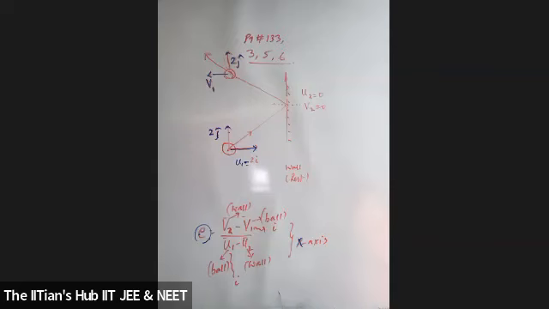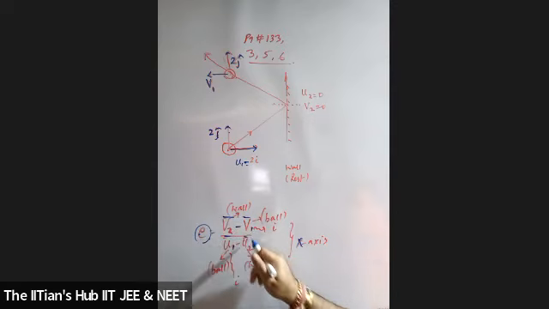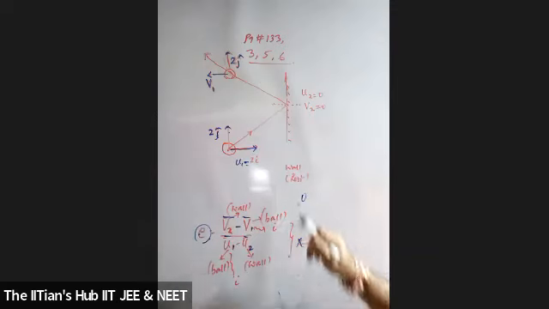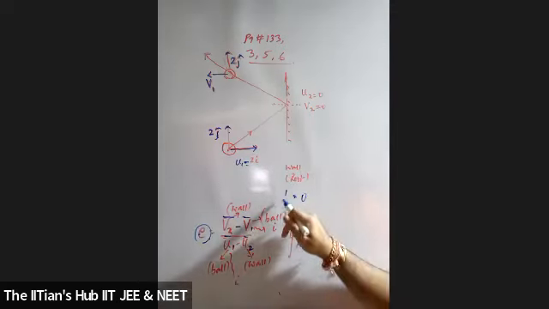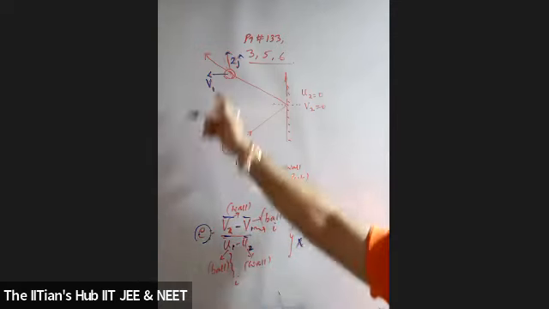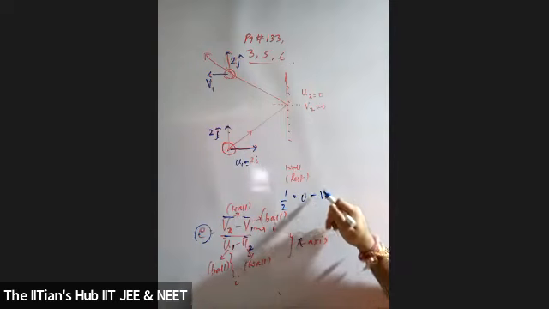I have to go for which axis? X axis. What is the formula for coefficient of restitution? You know it's v2 minus v1 upon u1 minus u2. What is v2 to be considered? It's for the wall. I'll take it as 0. How much is the coefficient of restitution they've given to you? So e is equal to half दिया हुआ है. Minus, what is v1 given to me? So v1 is the velocity of the ball along the x-axis after hitting the wall. So can I say this is minus v1 I'll consider?